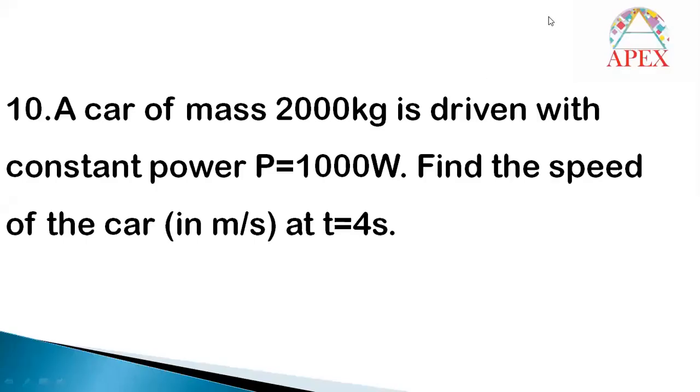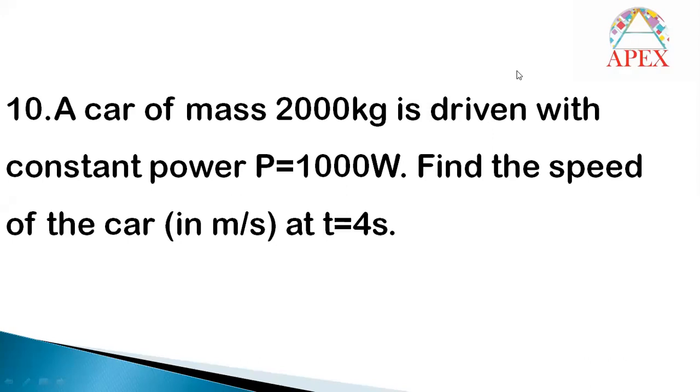Question number 10. A car of mass 2000 kg is driven with constant power 1000 watt. Find the speed of the car at t equal to 4 seconds. Mass is given, power is given, and time is also given. Speed they are asking us to calculate.